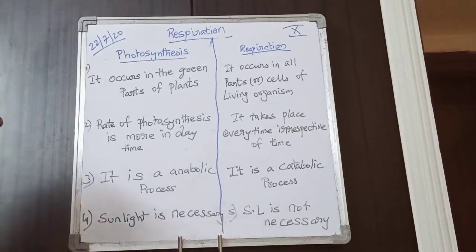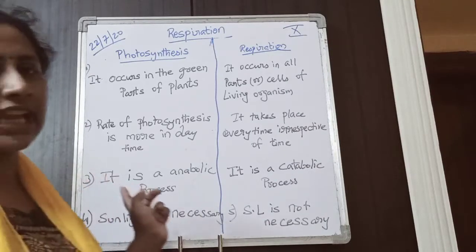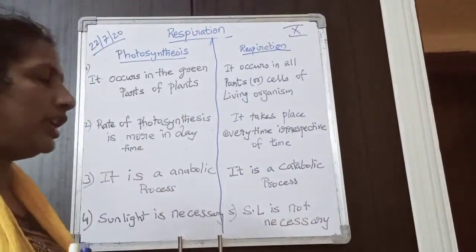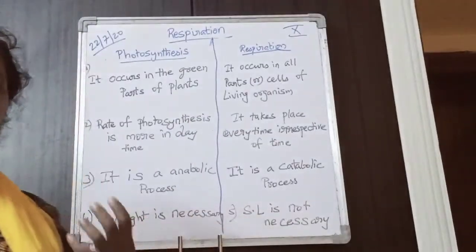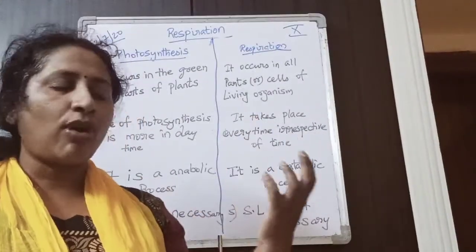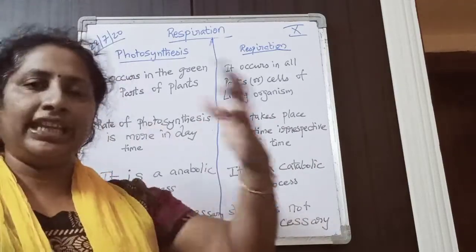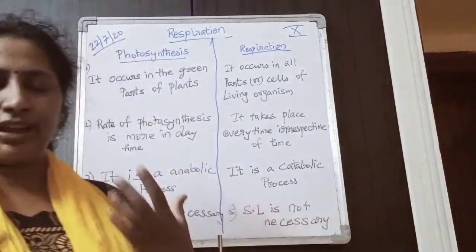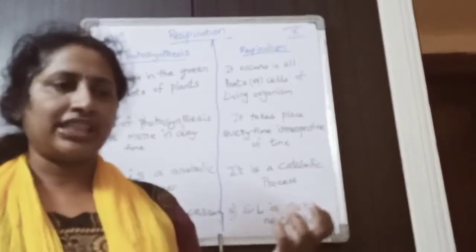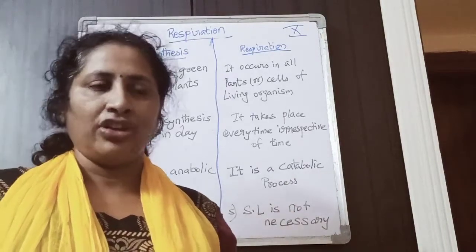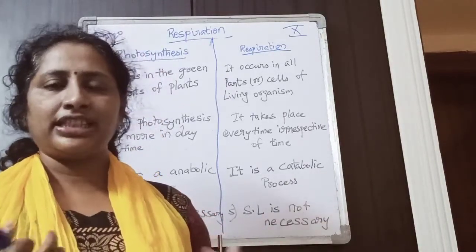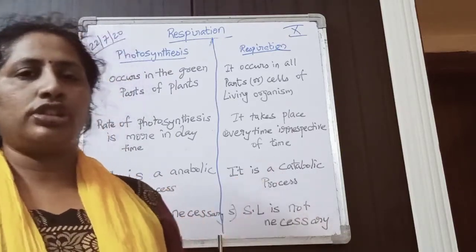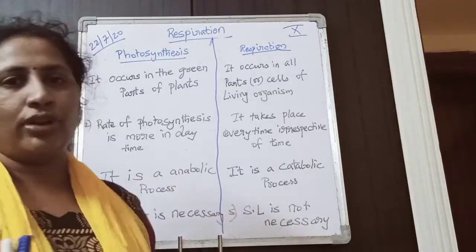Photosynthesis is an anabolic process. Respiration is a catabolic process. What is anabolism? Small molecules are joined to create a big molecule. That is called anabolism. In photosynthesis, small molecules like carbon dioxide, water and sunlight are used to create a big complex glucose molecule. So that is an anabolic process.